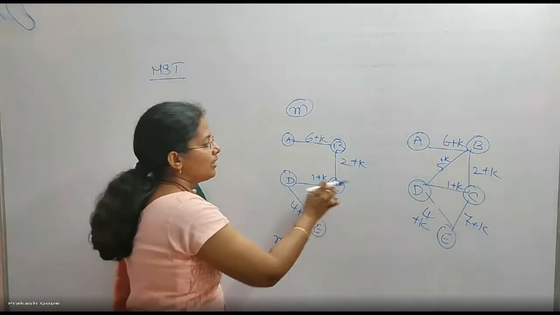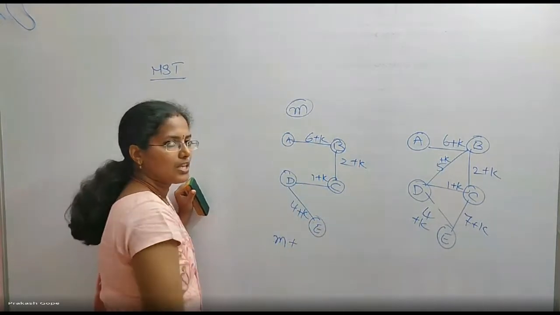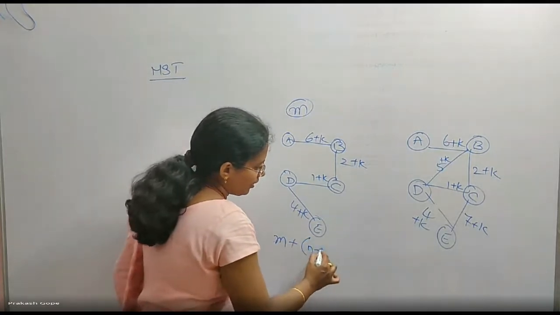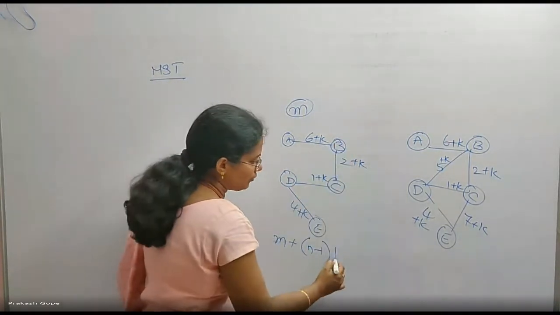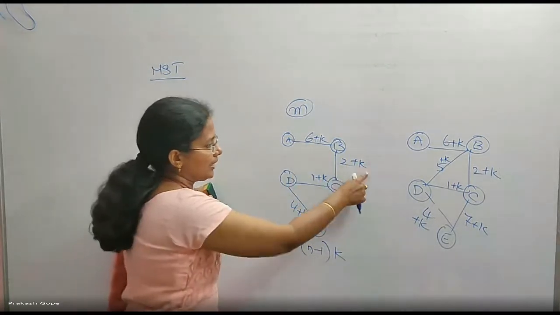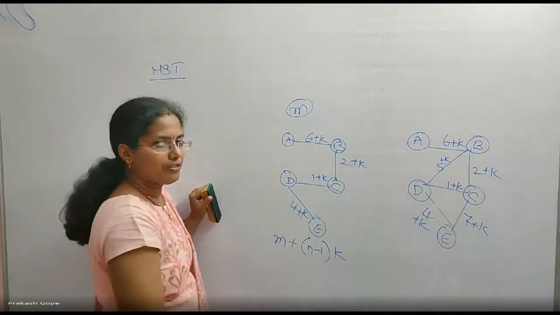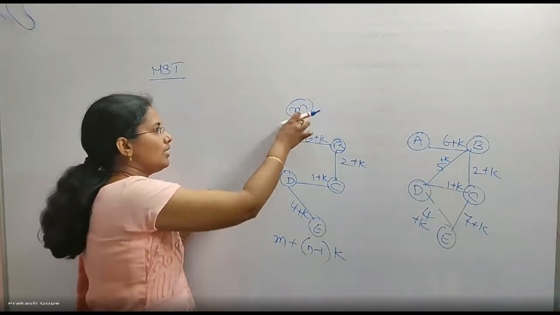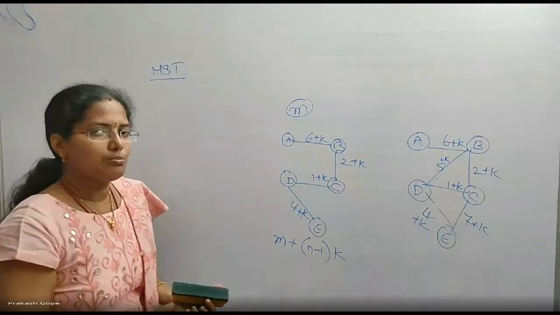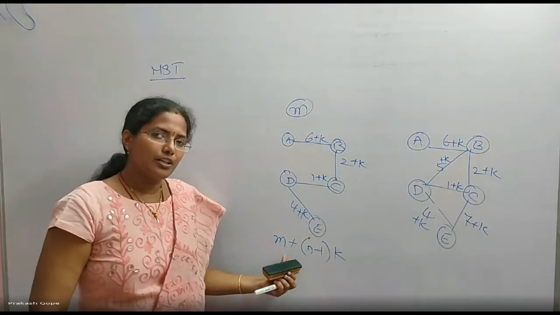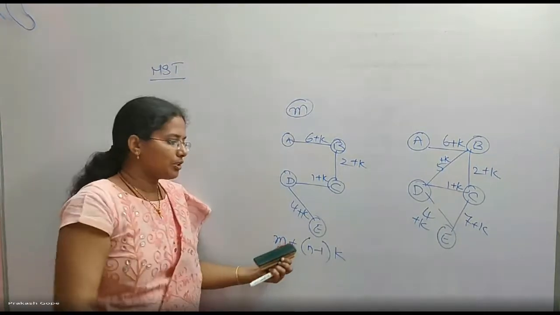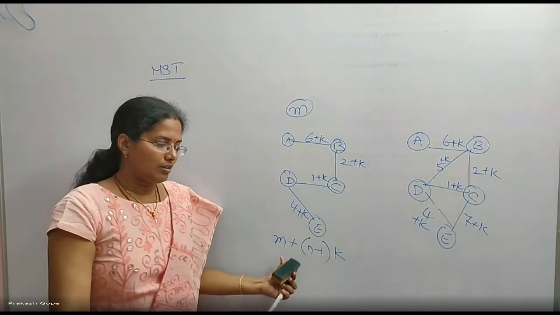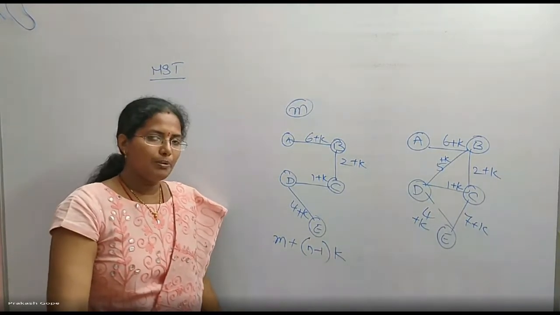So how many edges will there be? When there are n vertices, how many edges will there be in a tree? N minus 1 edges. So n minus 1 times the K value. K 4 times, because there are 5 vertices. So n minus 1 times K should be added to the previous minimum. This is the updated cost. The tree doesn't change, the cost will change, and it gets incremented by n minus 1 into K.